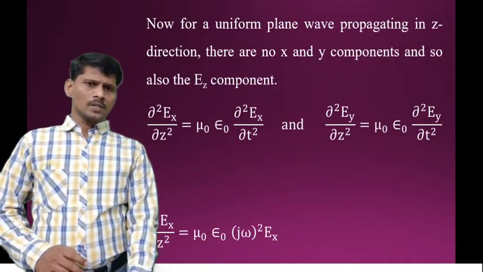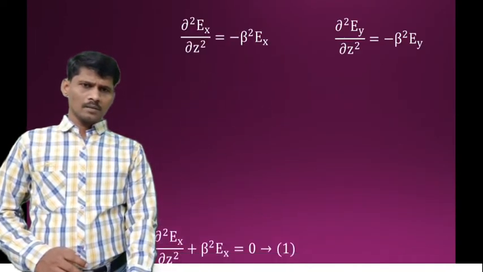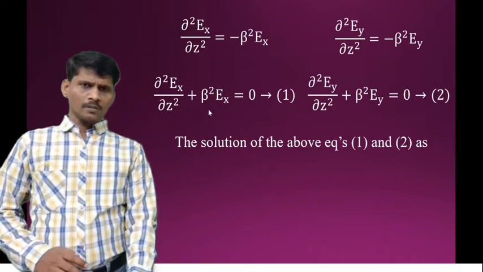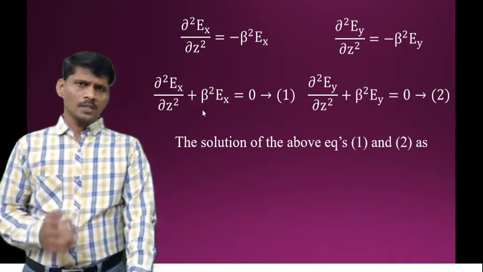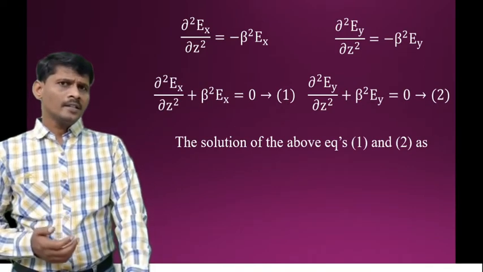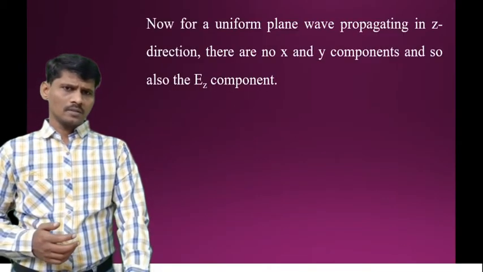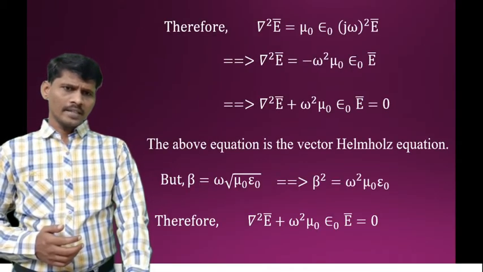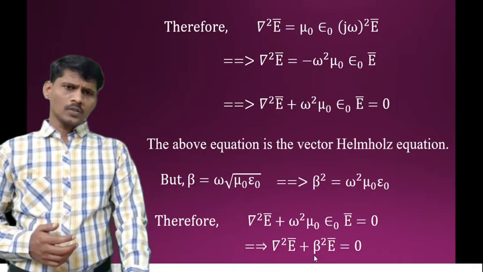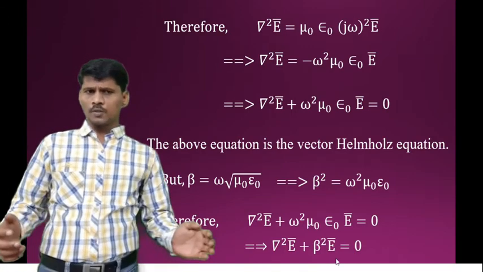So this equation may also be written directly as del square E bar plus beta square E bar is equal to 0.